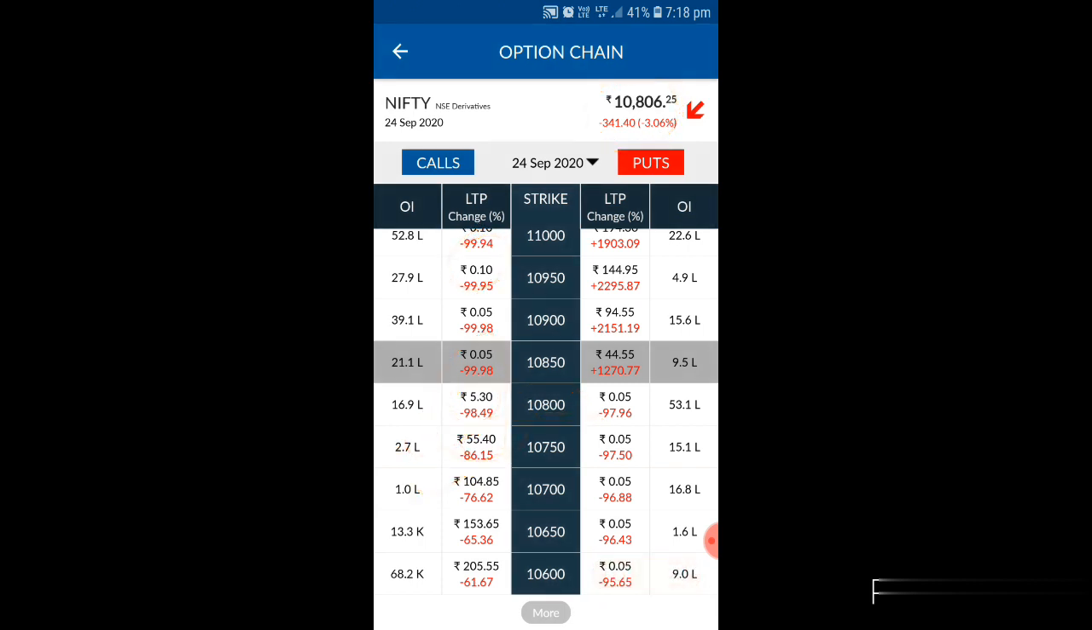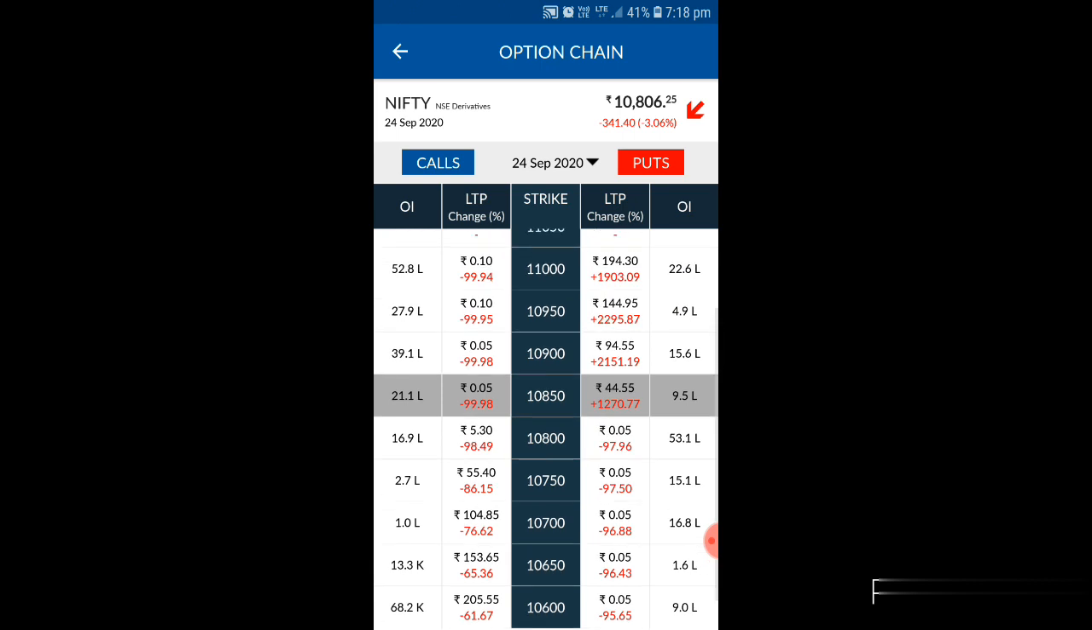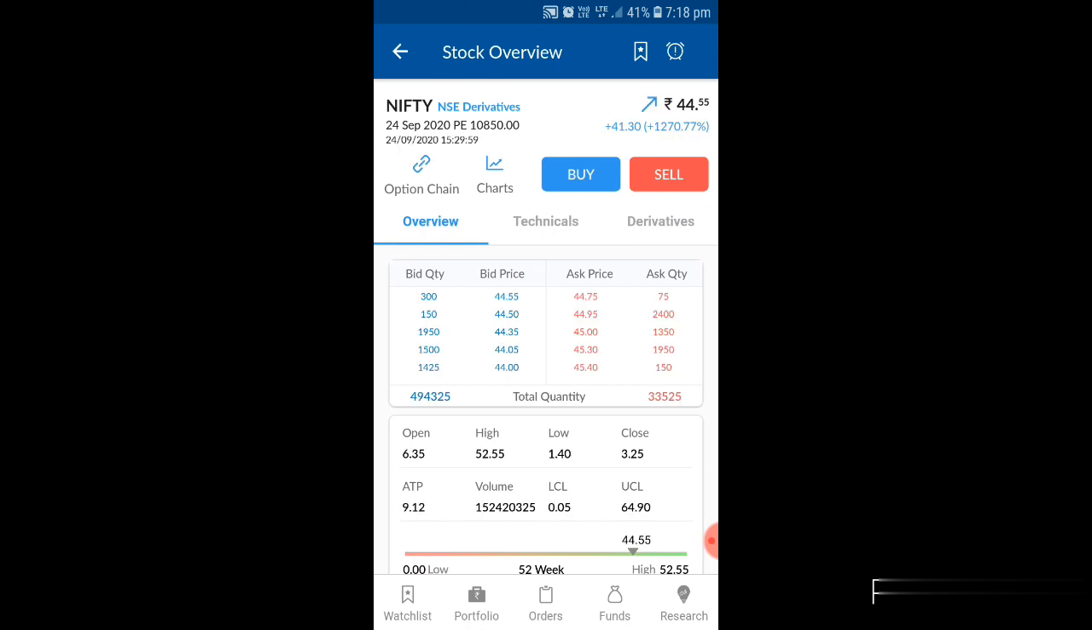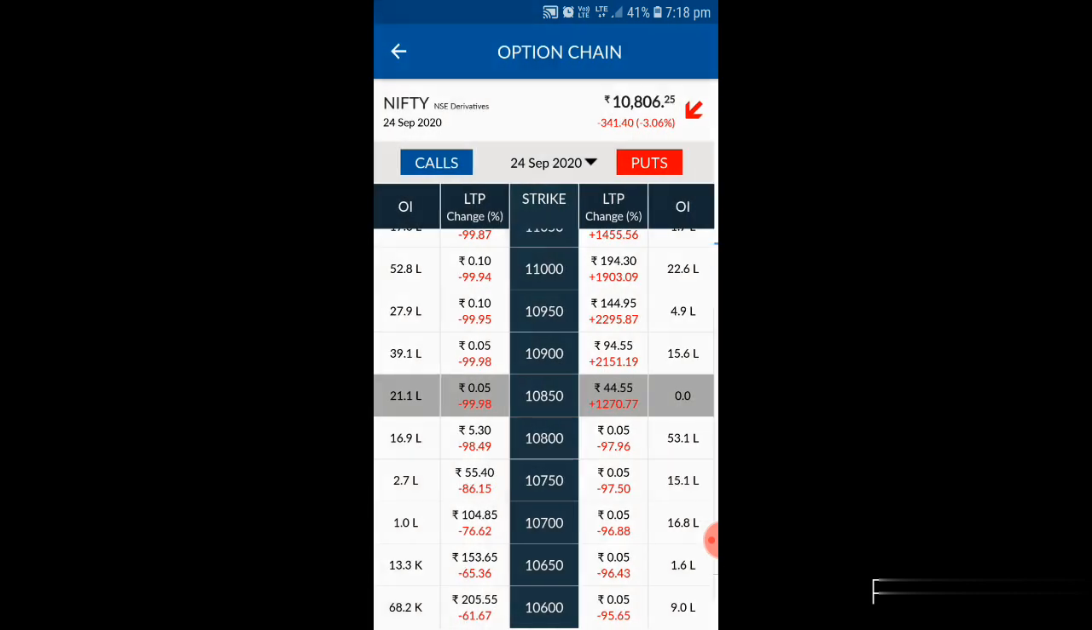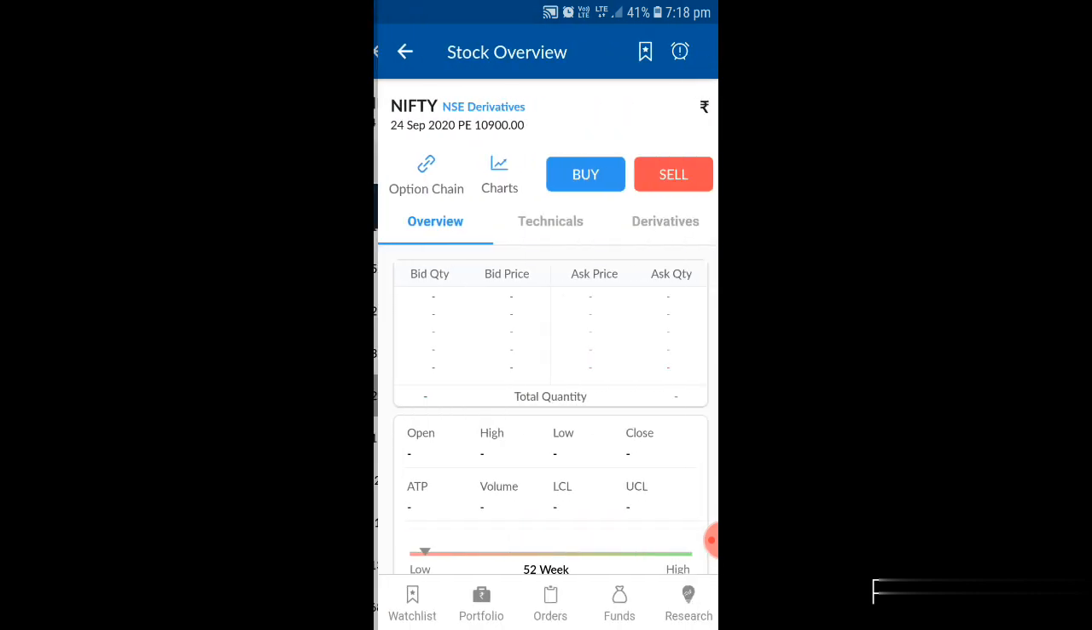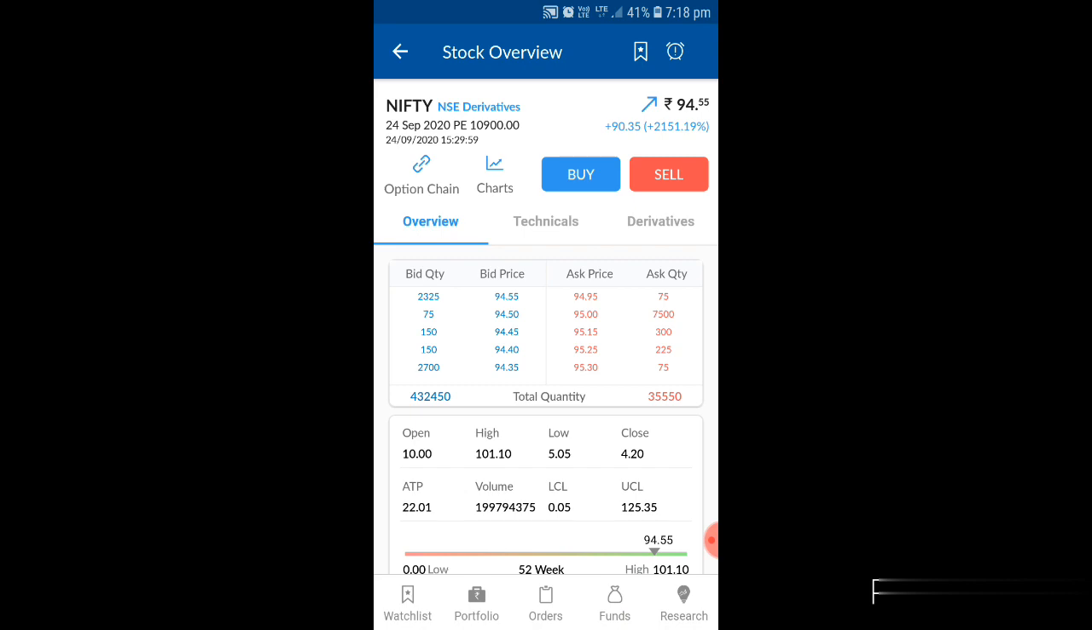Here you can also see that today the market has fallen almost 341 points. If you see this area, Nifty is negative here, and all the puts, you can see the put is up almost 41 points. It means the market is down. The puts are going upside. In the same way, I will show you one more put. This put also you can see is almost 90 points up. It means the market is down. That is the reason the put is going up.